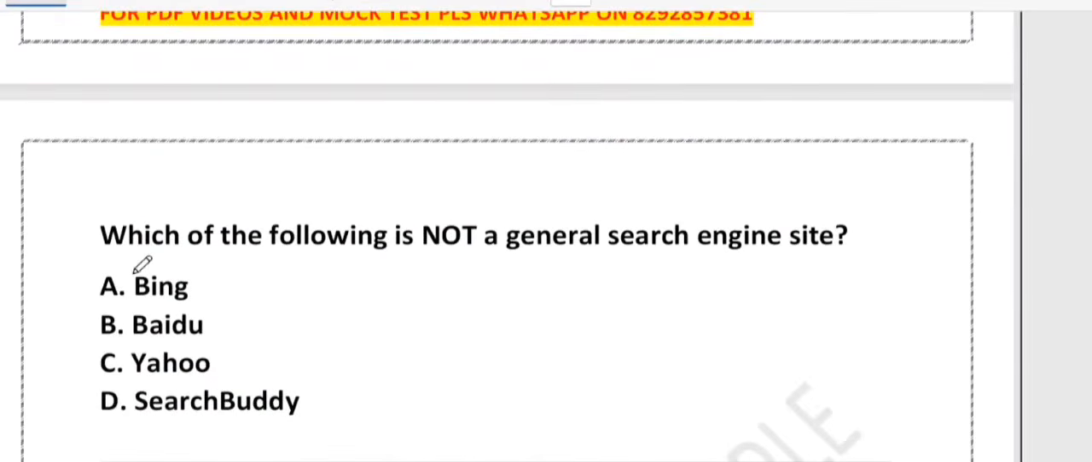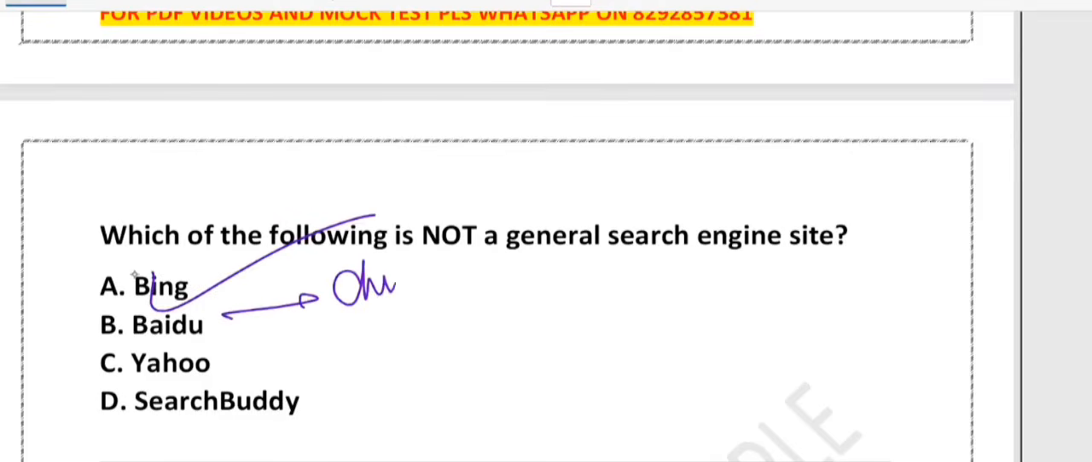Now the question is, which of the following is not a general search engine site? The options they have given: Bing, Baidu, Yahoo, SearchBuddy. What do you think? So Bing, yes, Bing is a Microsoft search engine. You can use it to find websites, images, videos, just like Google. So yes, it is a general search engine.